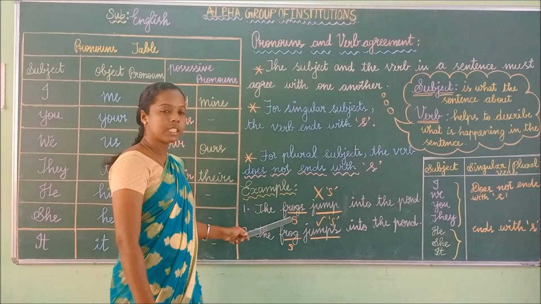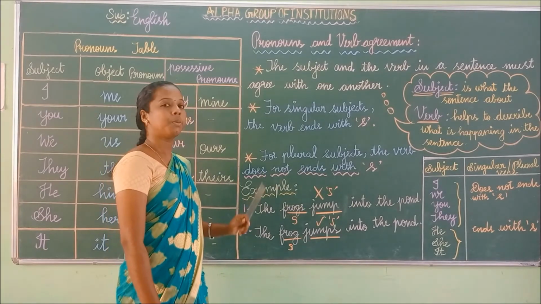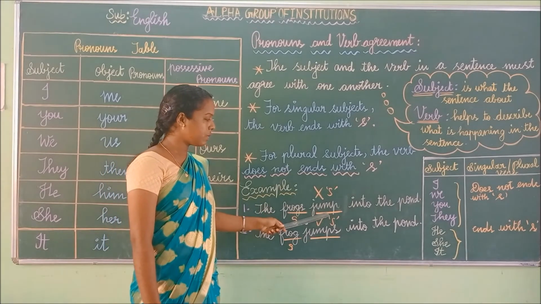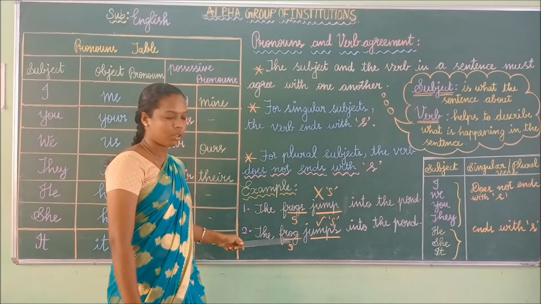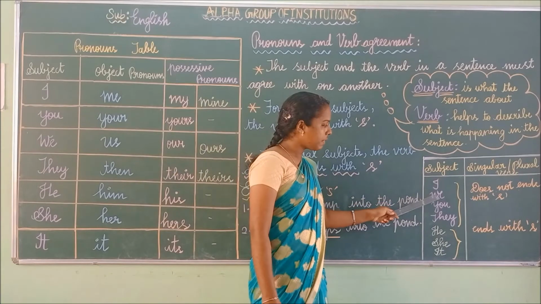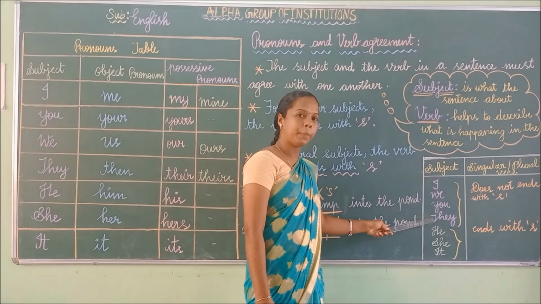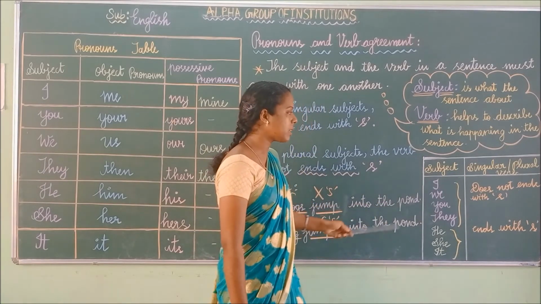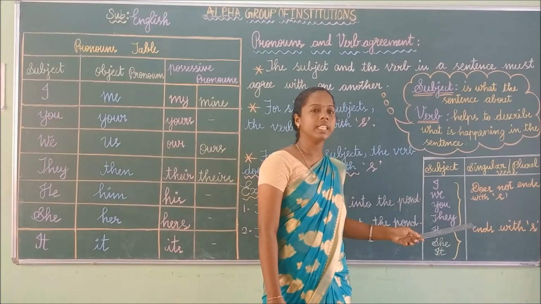Here the subject is singular. Here the subject is plural. The verb does not end with s. Here the subject is singular. The verb ends with s. So if the subject is I, we, you, they, these are plural subjects. So for a plural subject, the verb does not end with s.